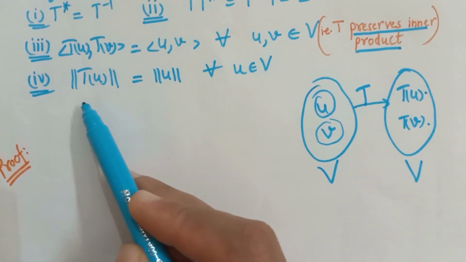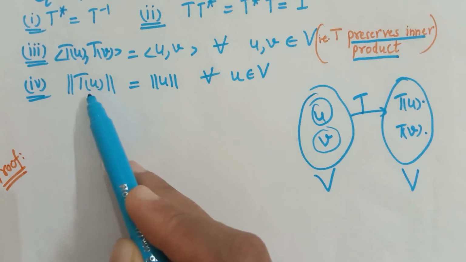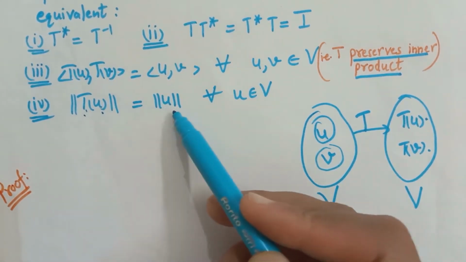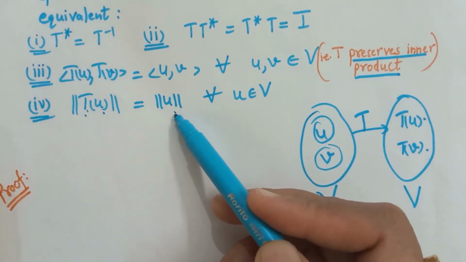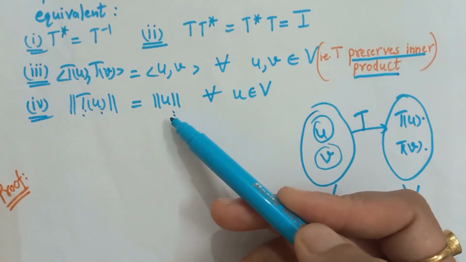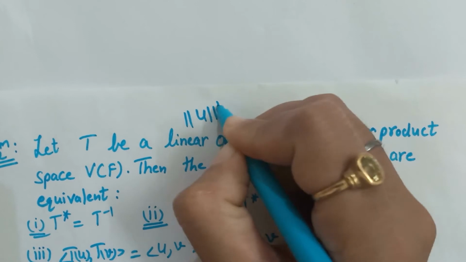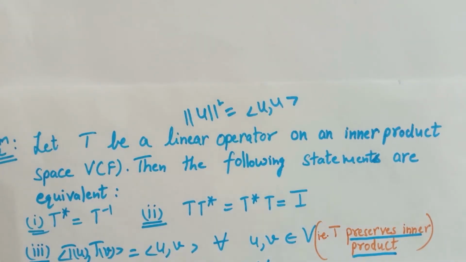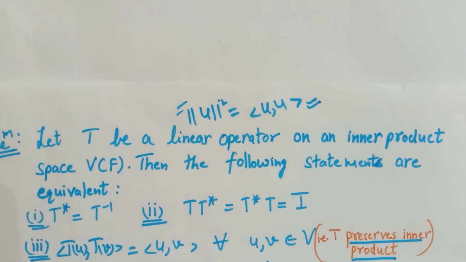The fourth condition states that the norm of the image of any vector under T is equal to the norm of the vector itself. That means T preserves the norm also, because T is preserving the inner product, so obviously T will preserve the norm of a vector. Okay, because we know that the norm of any vector is defined in terms of the inner product. So when the inner product is preserved, then obviously the norm will be preserved for this transformation.